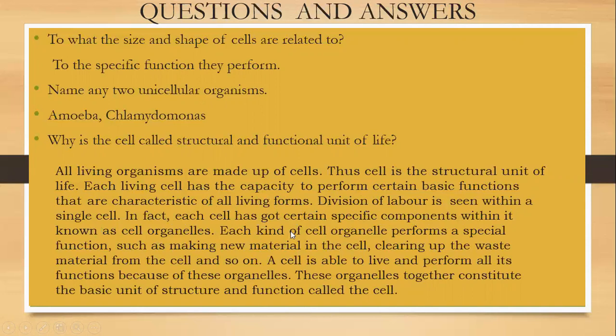Each kind of cell organelle performs a special function, such as making new material in the cell and clearing up the waste material from the cell. A cell is able to live and perform all its functions because of these organelles. These organelles together constitute the basic unit of structure and function called a cell. So, the cell is called the structural and functional unit of life.